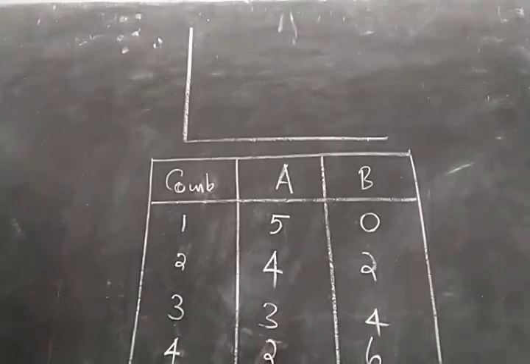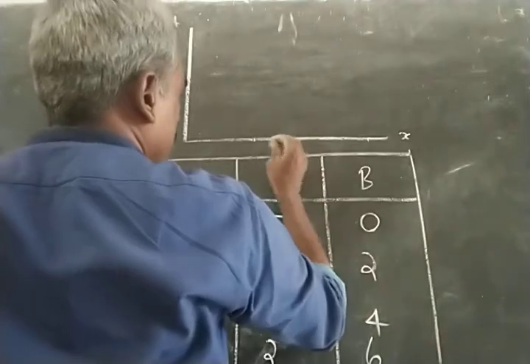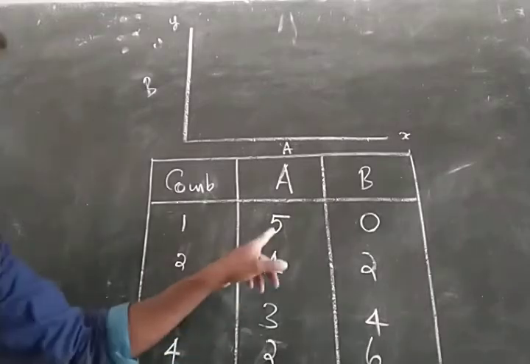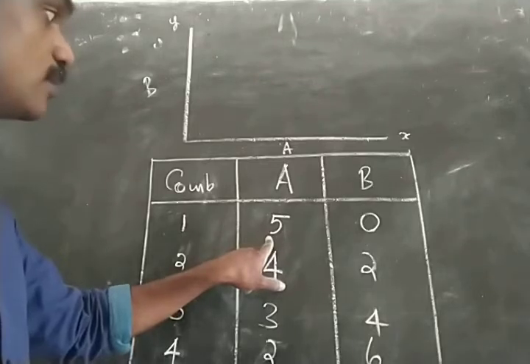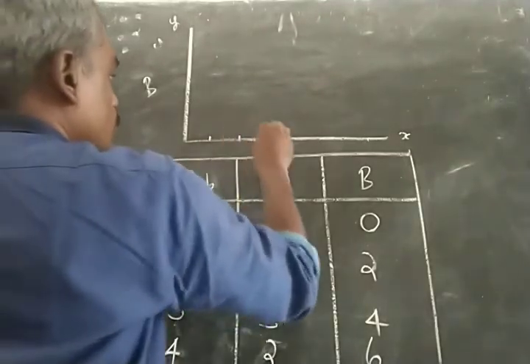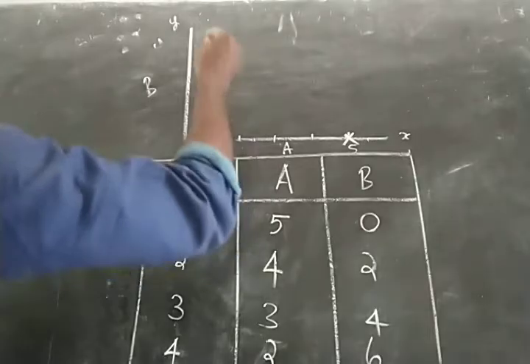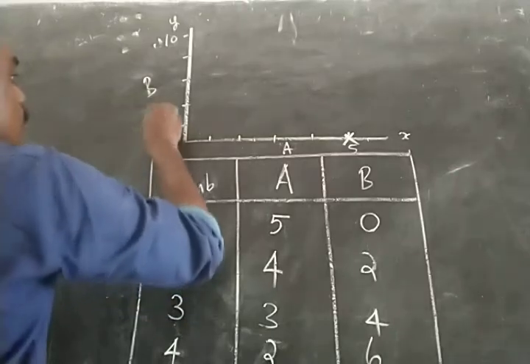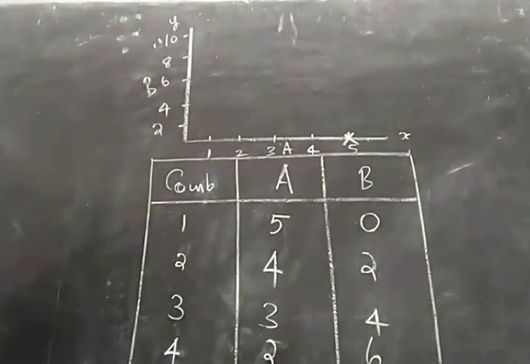So this is our space. Our y-axis and x-axis. On the x-axis we are measuring commodity A, and on the y-axis we are measuring commodity B. So if he is spending his entire income for consumption of A, then he will be consuming 5 units of A. So we have 1, 2, 3, 4, 5 here. So you will be at this point. Now 2, 4, 6, 8, 10. So this will be the first point, that is combination A.